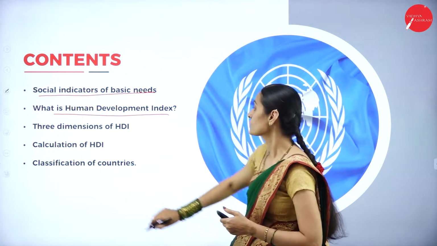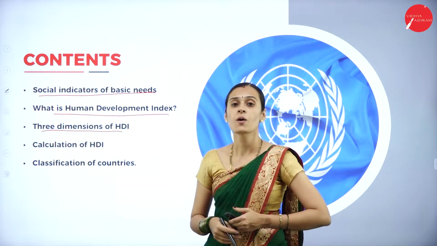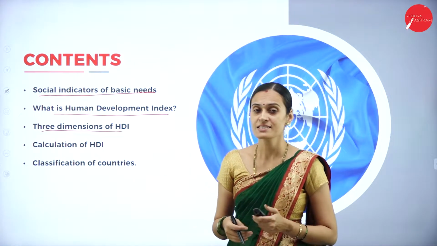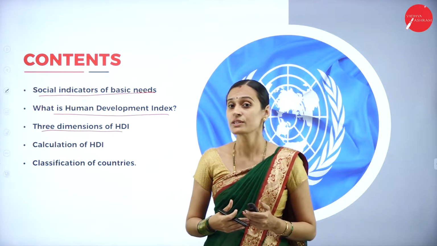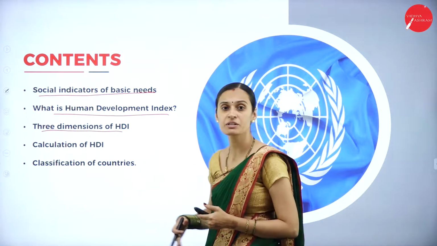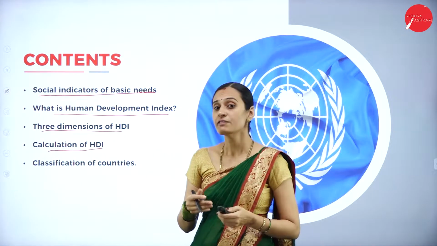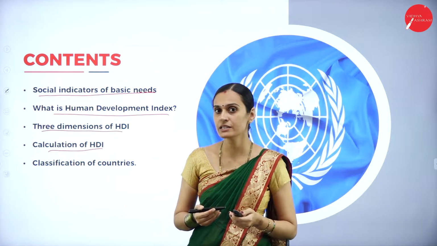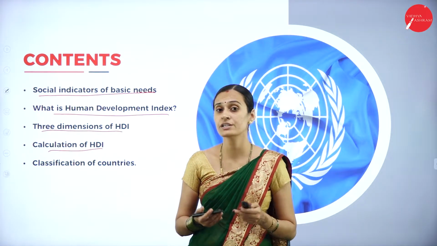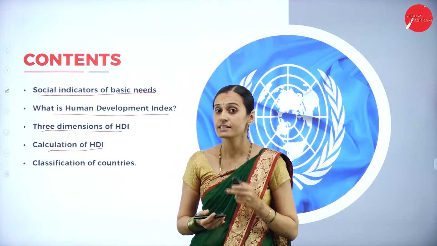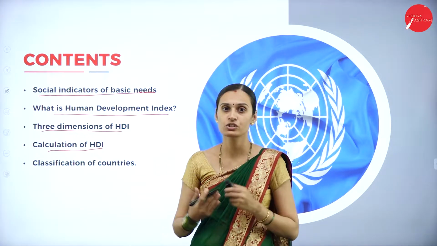And next, there are three dimensions to calculating the HDI. One is life expectancy, second is educational attainment, and third is standard of living. We have to discuss these three dimensions of HDI. And next, how to calculate the HDI. First, we have to calculate the life expectancy rate. Then we have to calculate the educational attainment. And next, we have to calculate standard of living. Each dimension has a different formula to calculate the HDI.